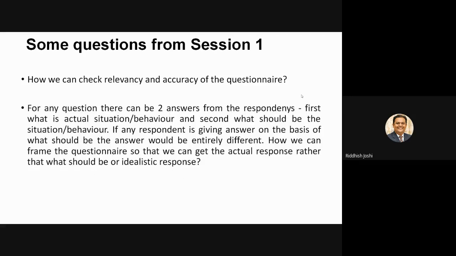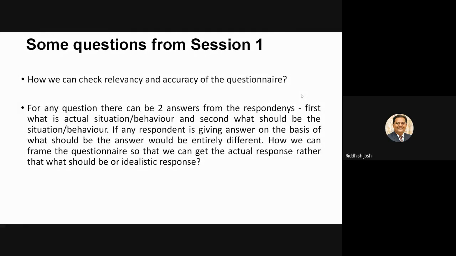Okay. Another question, for any question there can be two answers from the respondents. First, what is the actual situation or behavior, and second, what should be the situation or behavior. If any respondent is giving an answer on the basis of what should be, the answer would be entirely different. How can we frame the questionnaire so that we can get the actual response rather than what should be or the idealistic response?